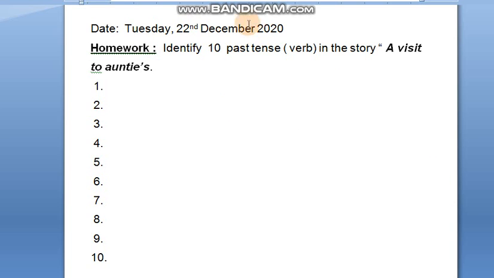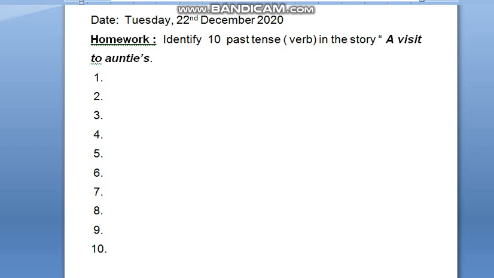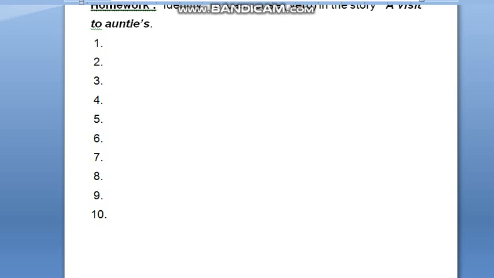Write the date, and write the 10 verbs. I need only the past tense. After that, you take a photo and send it to the teacher in the assignment. So that is all for today.